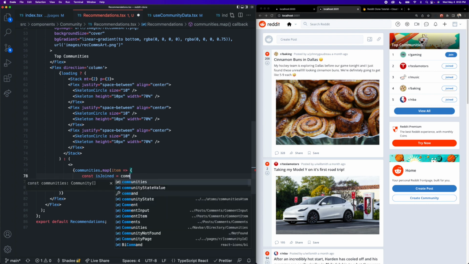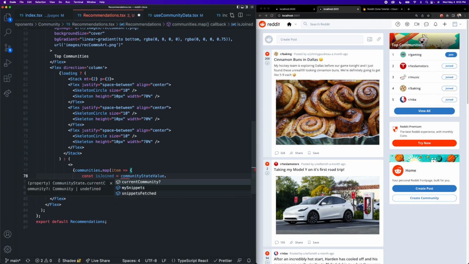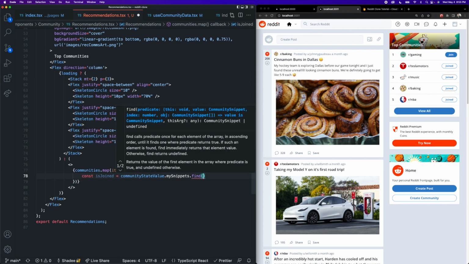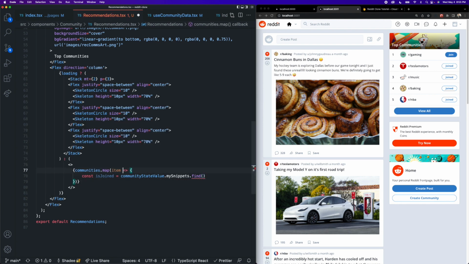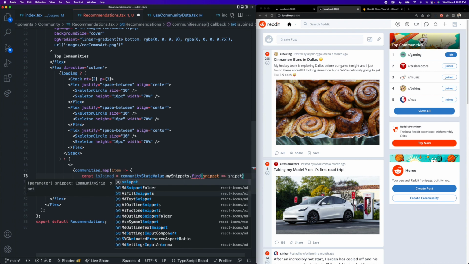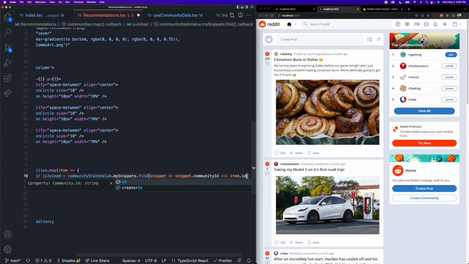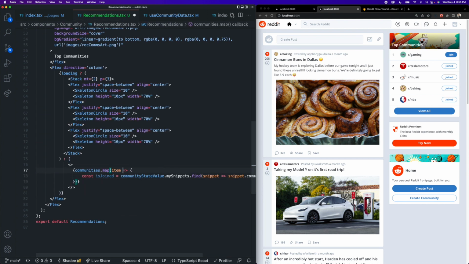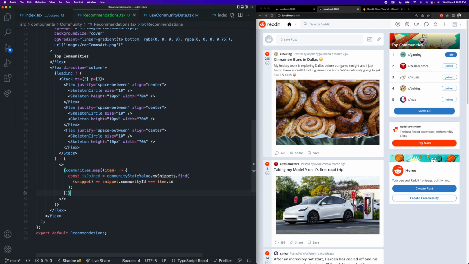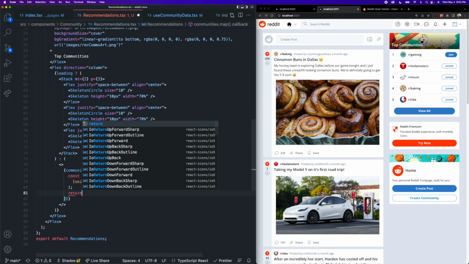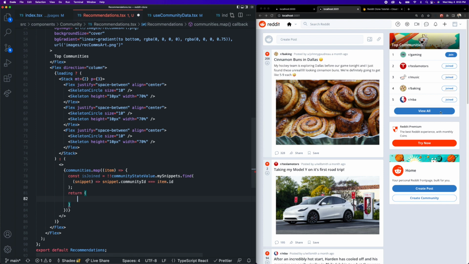So we can just say community state value dot my snippets and try to find a snippet in here with the community ID that matches this particular item's ID. Okay, so we can take each snippet and check if its community ID is equal to the item.id. An item is the current community that we are iterating through here. Okay, and then I'm just going to Booleanize this and add the double bang operator here. And then underneath here is where we can actually return the HTML for the community item list component here.